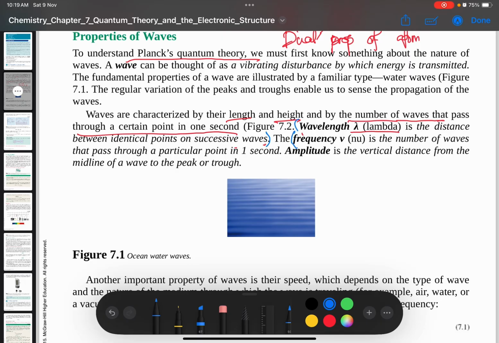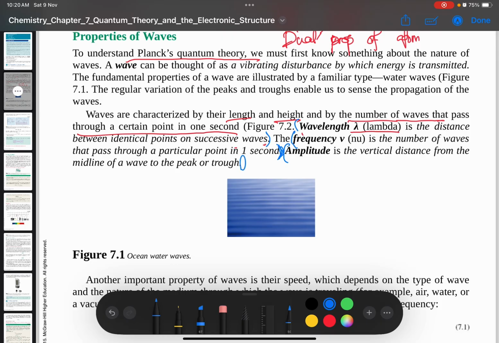This is the definition for frequency. Frequency, nu, we call it nu, is the number of waves that pass through a particular point in 1 second. While amplitude is the vertical distance from the midline of a wave to the peak or trough.